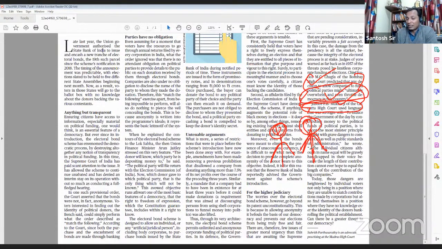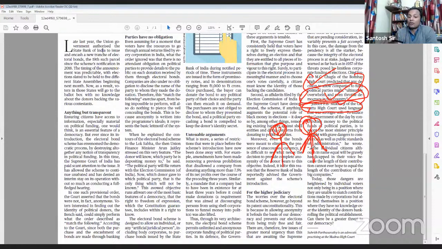Corporate funding does not respect the principle of one man one vote, that the importance of two men in a democracy must be equal. Because corporates have deep pockets, they can fund political parties with huge sums. That is the point he tries to make here.